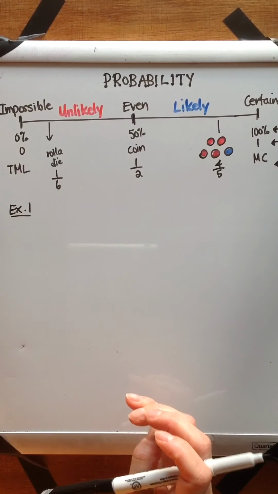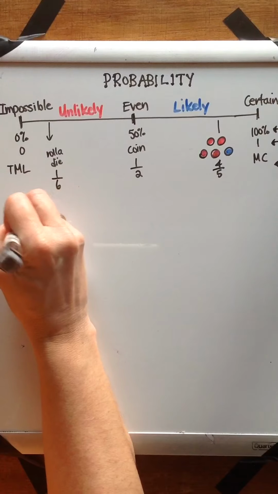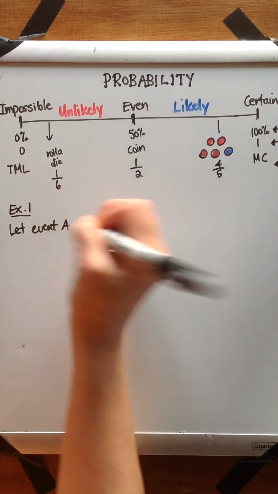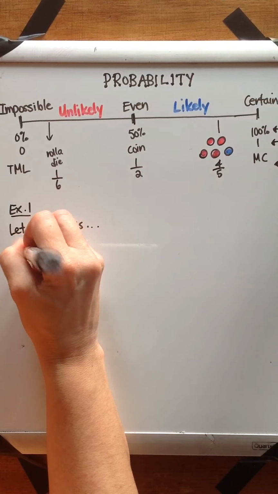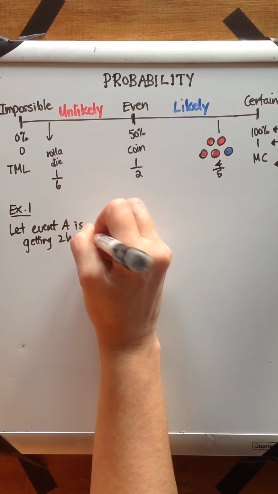So one of the things in probability is we need to identify what an event is. Okay? And in this case, the event, we'll call it event A, is going to be getting 2 heads in 3 tosses.